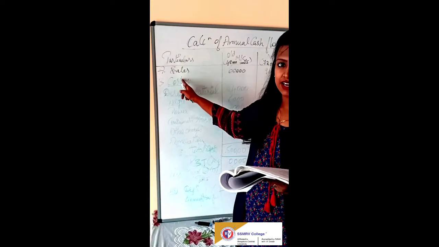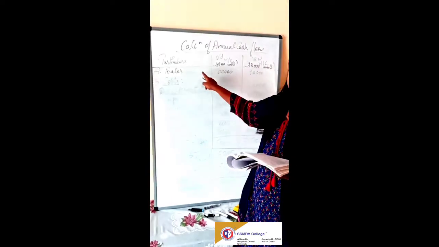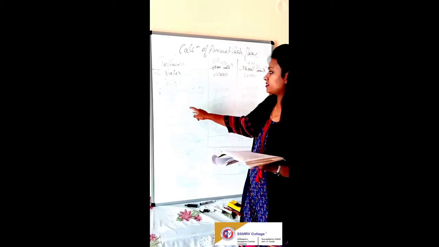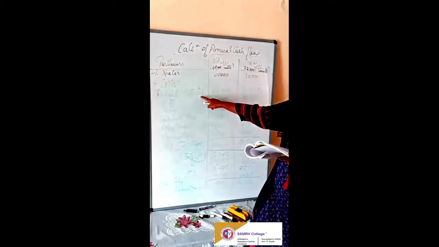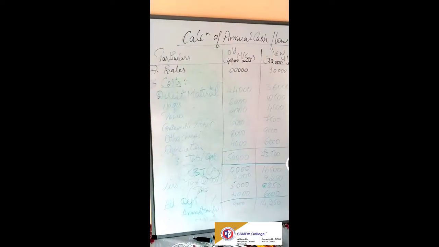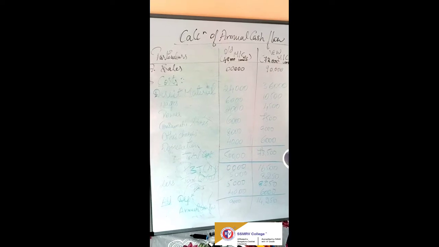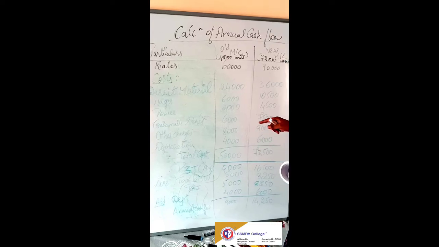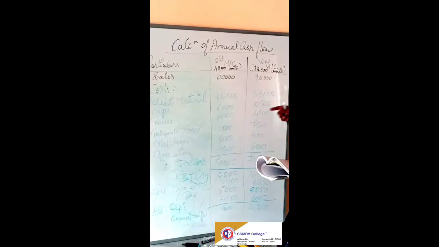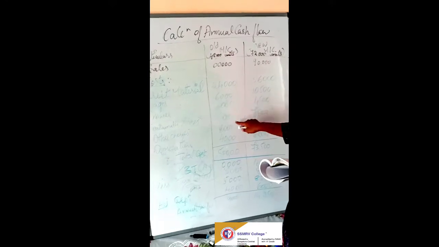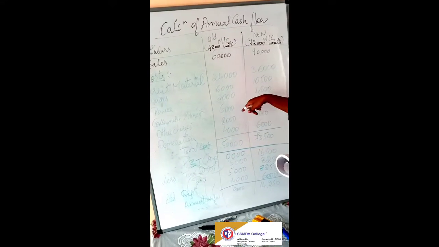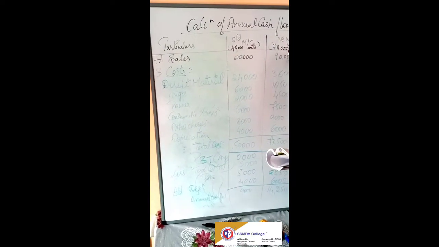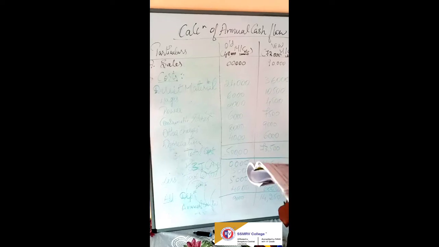Now let's calculate the cost. After receiving the sales, what are the costs which the company will incur? First one is direct material. For the direct material, we have units per annum and the material cost per unit, that is 0.50 for the old machine and even for the new machine it is 0.50. So 48,000 into 0.50 is 24,000, and 0.50 into 72,000 is 36,000.